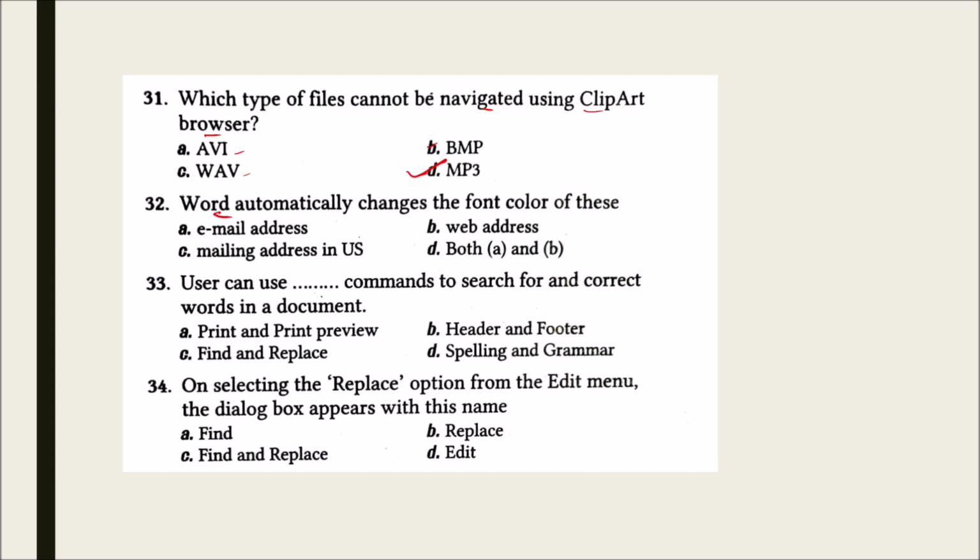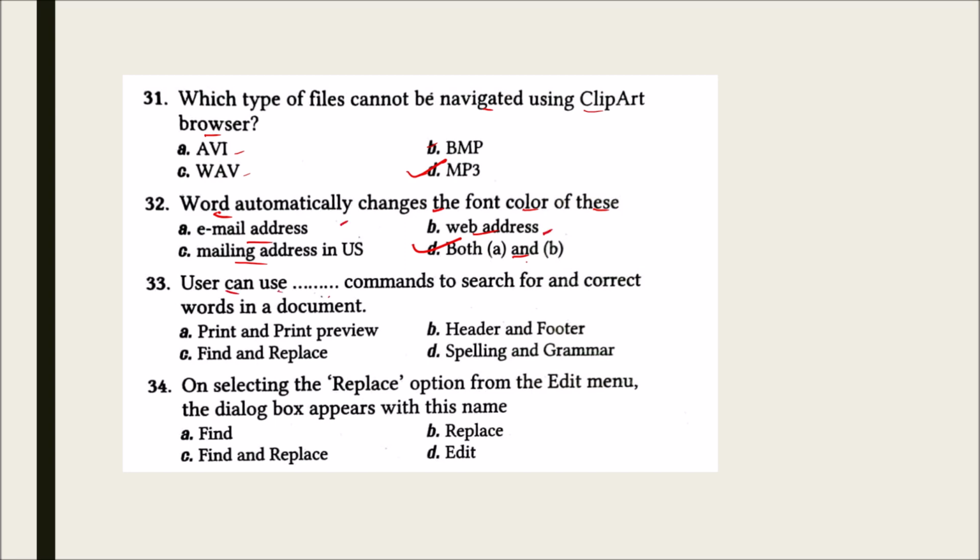Next, Word automatically changes the font color of these: email addresses, web addresses, mailing address in US and both A and B. And the correct answer is both A and B, email address and web address.